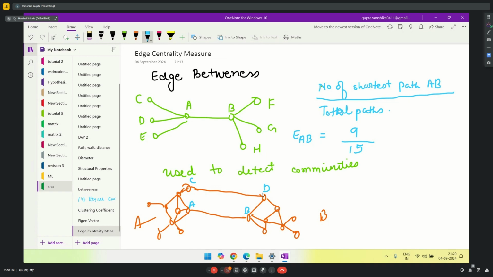So to detect communities, we calculate edge betweenness for each edge and delete the edge having the highest betweenness. Let's say we calculated for all the edges and AB had the highest betweenness, so I'll delete this AB. Next step, I'll again calculate all the edge betweenness. Again, I saw CD has the highest betweenness now, so I'll delete this CD. This process continues, and when to stop this process is based on the modularity measure.